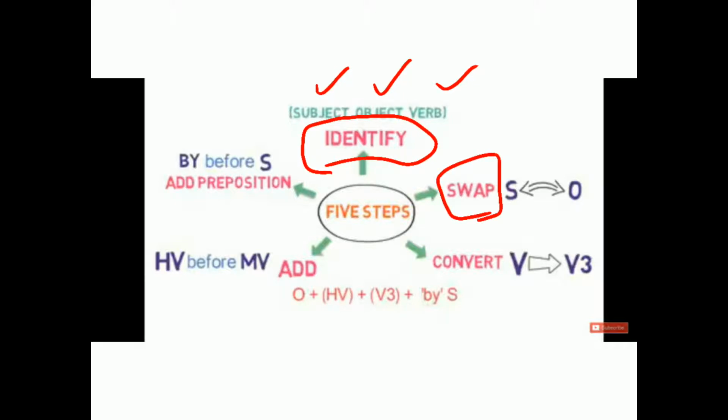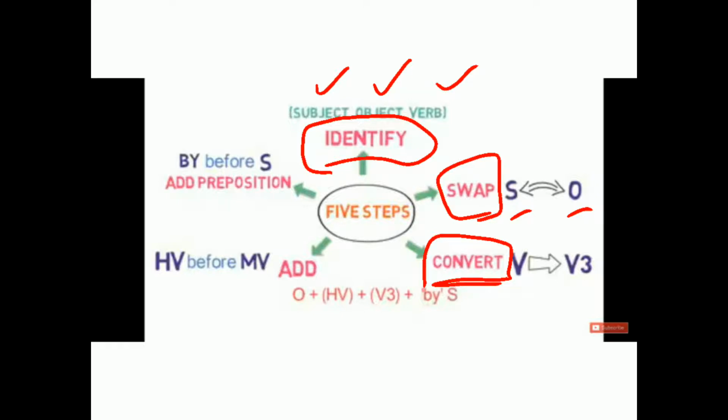Means we'll swap the subject with the object, or you can say the subject will take the position of the object and the object will take the position of the subject. Our third step is to convert. Means we'll change the verb into the past participle, or you can say the third form of the verb.